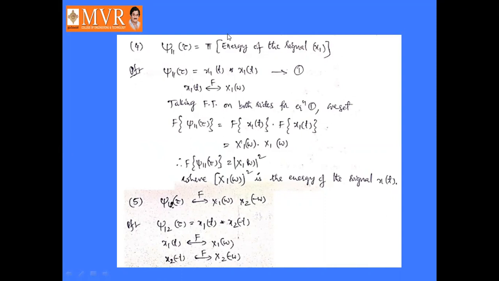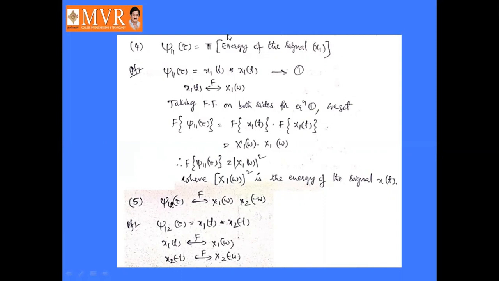So mod X1 of omega squared is nothing but pi times the energy of x1. So J11 of tau is equal to pi times the energy of the signal x1.